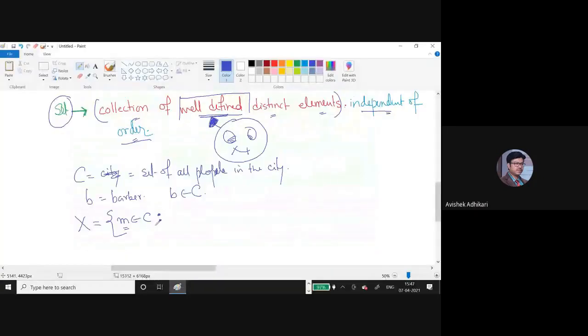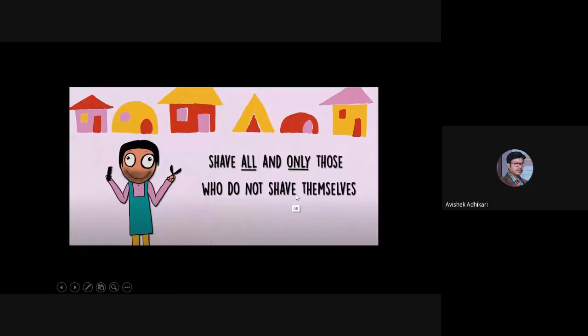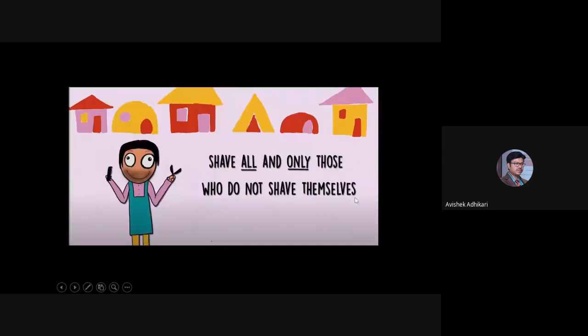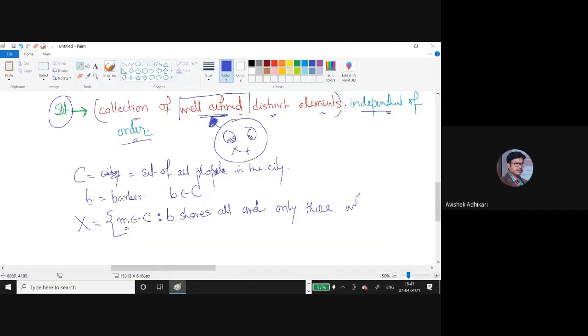So all such members M such that B shaves all, and only those, who do not shave themselves.